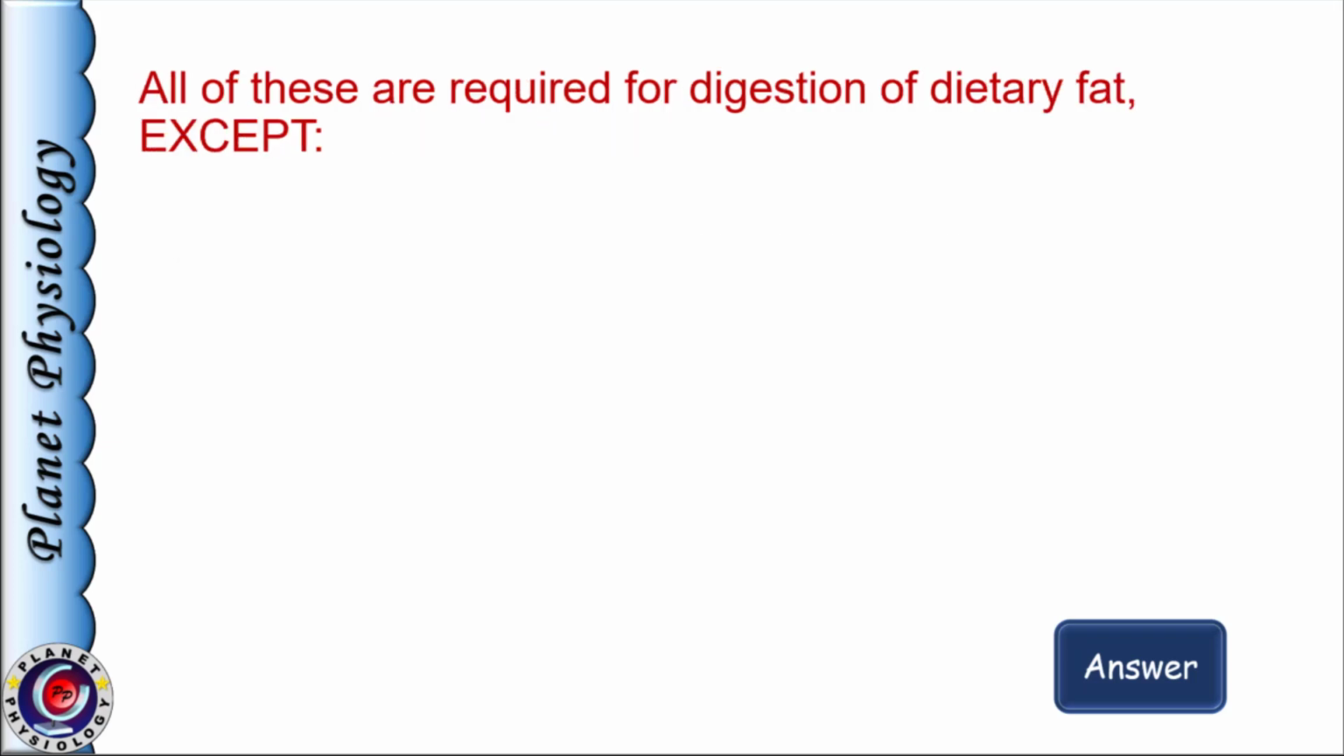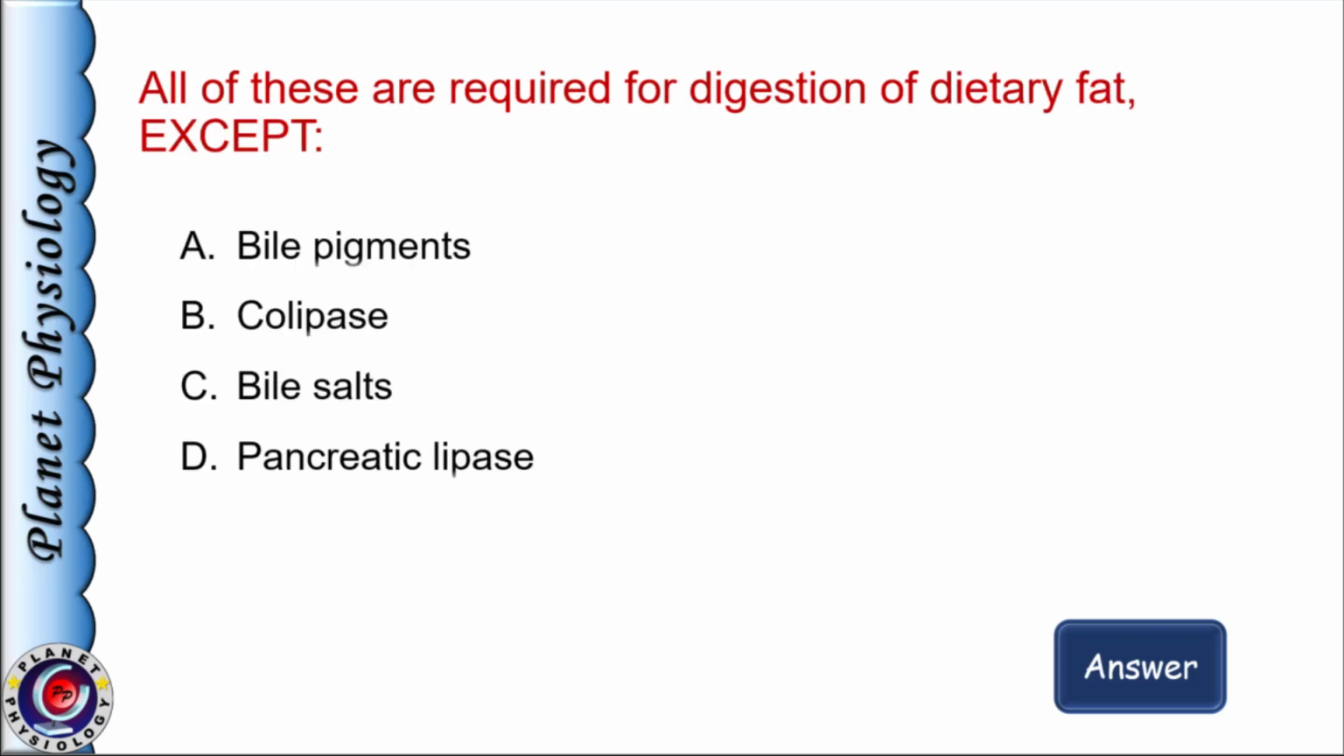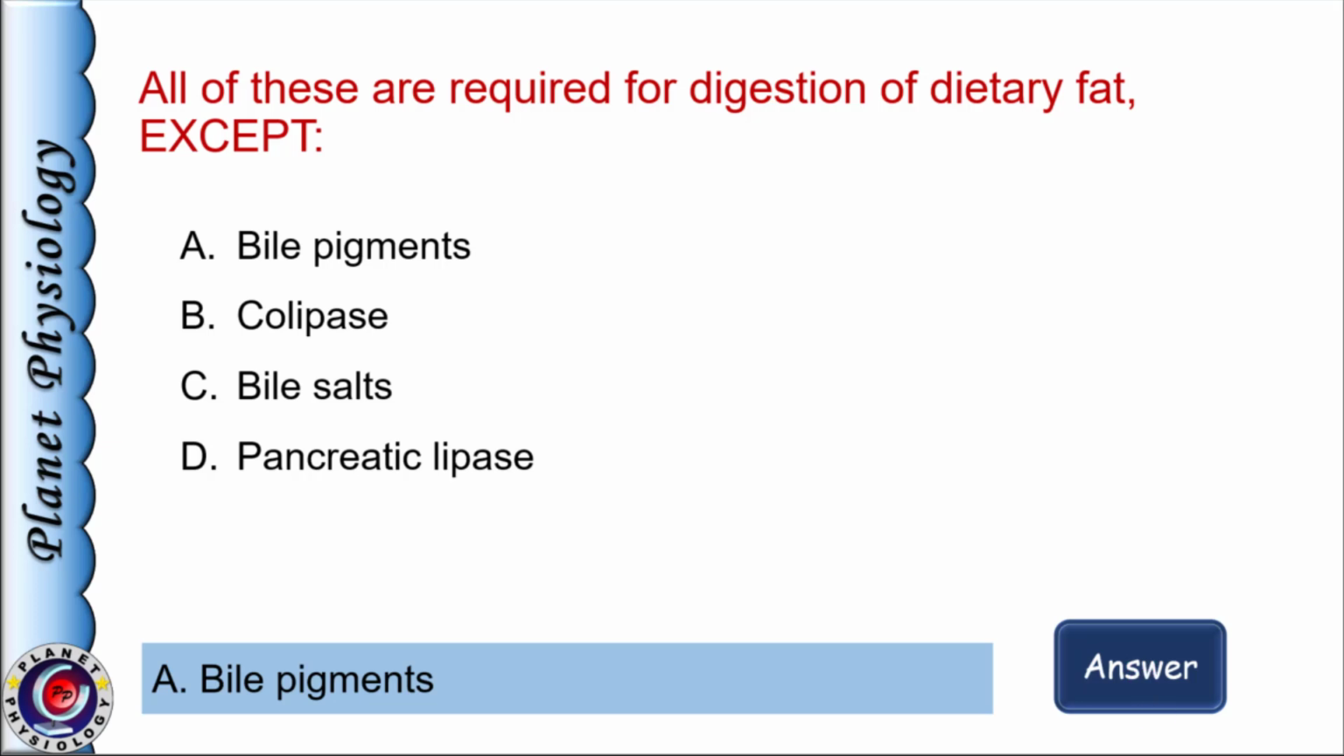And the last question of the session. All of these are required for digestion of dietary fats except A. Bile pigments, B. Colipase, C. Bile salts, and D. Pancreatic lipase. The correct answer is option A, bile pigments. Bile pigments, that is bilirubin, is metabolic end product of hemoglobin which is excreted via bile. It has no role in fat digestion and absorption.